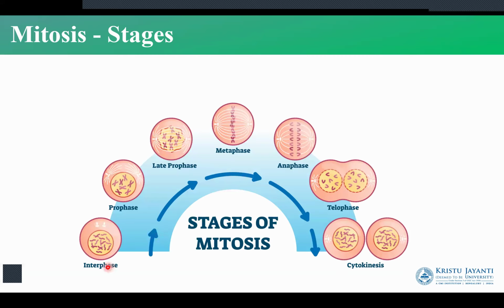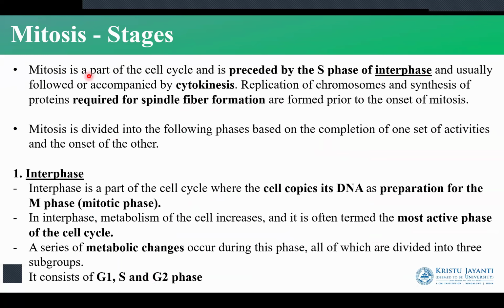So starting with the stages of mitosis, cell division happens starting with interphase. Then we have the mitotic stages. We have prophase, late prophase, metaphase, anaphase, telophase, and cytokinesis. So we will start with the first stage.